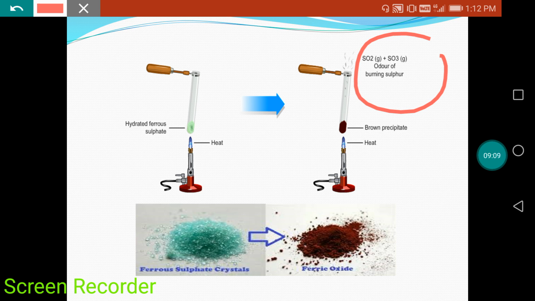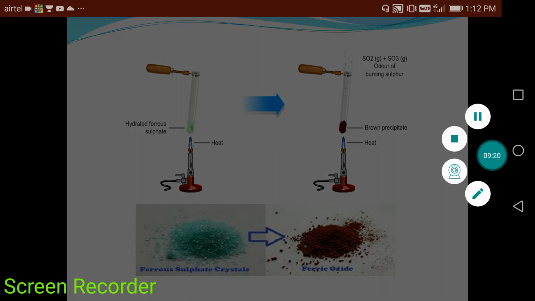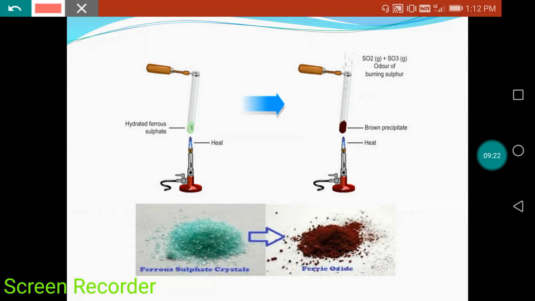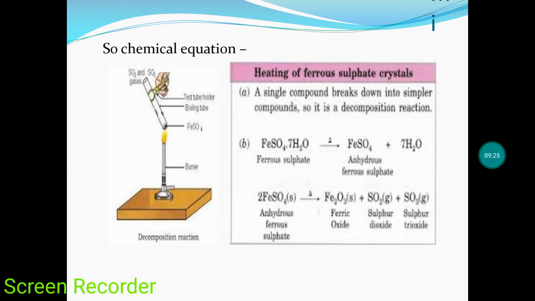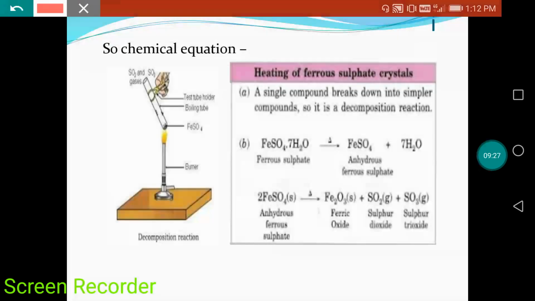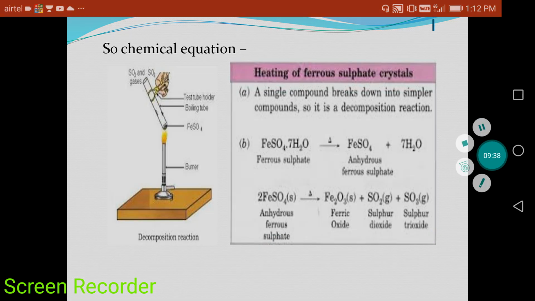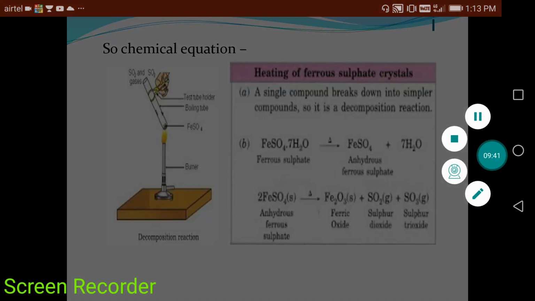And the green color ferrous sulfate crystal is converted into a brown precipitate. This brown precipitate is ferric oxide, and the odor coming from the test tube is because of sulfur dioxide and sulfur trioxide. Means we can say that ferrous sulfate is broken down into ferric oxide, sulfur dioxide and sulfur trioxide. So this is an example of a decomposition reaction.